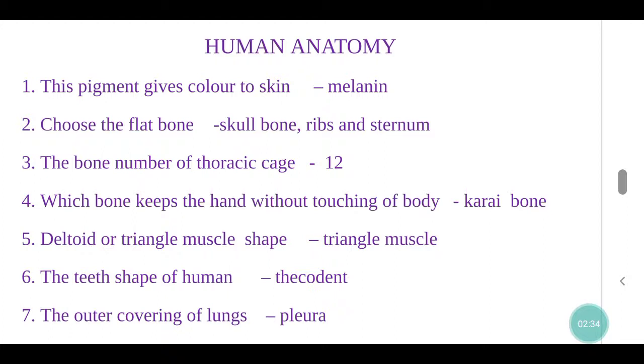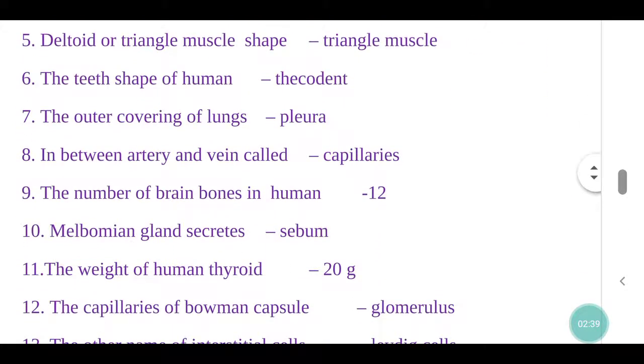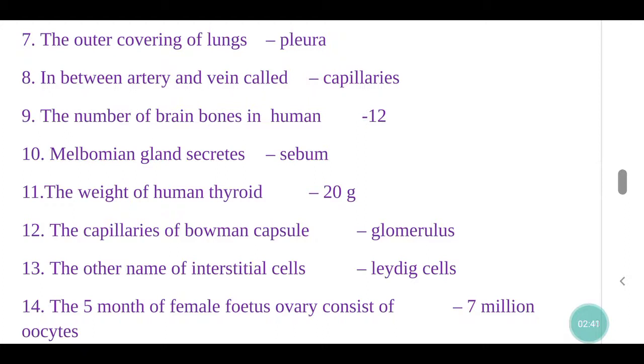The teeth type of human, thecodont. The outer covering of lungs, pleura. In between artery and vein are called capillaries. The number of brain bones in human, 12. Meibomian gland secretes sebum. The weight of human thyroid, 20 gram.